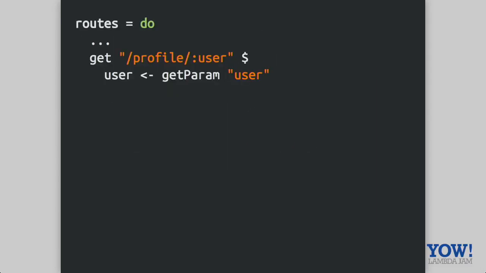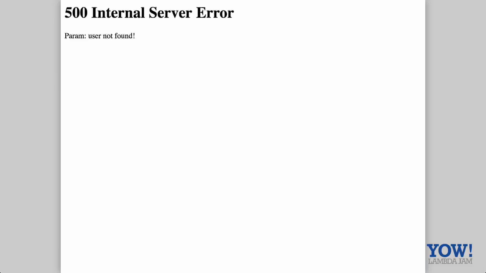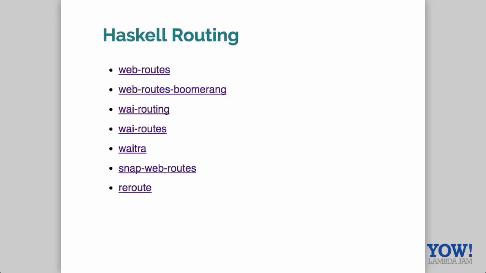But if we go back to the Scotty example for a second, we can see there's a, I think, Sinatra-style URL string, declaring that this user part of the URL is something we care about, and we'll pull it out. But of course, it's not surprising that you can get these two values out of sync, and then you get some horrible 500 error in Scotty, which should never happen if you've ever tested your web application. Now, there's a cottage industry of type-safe web routing libraries in Haskell, most of which I haven't necessarily used, but it's interesting to see that there are so many of them.